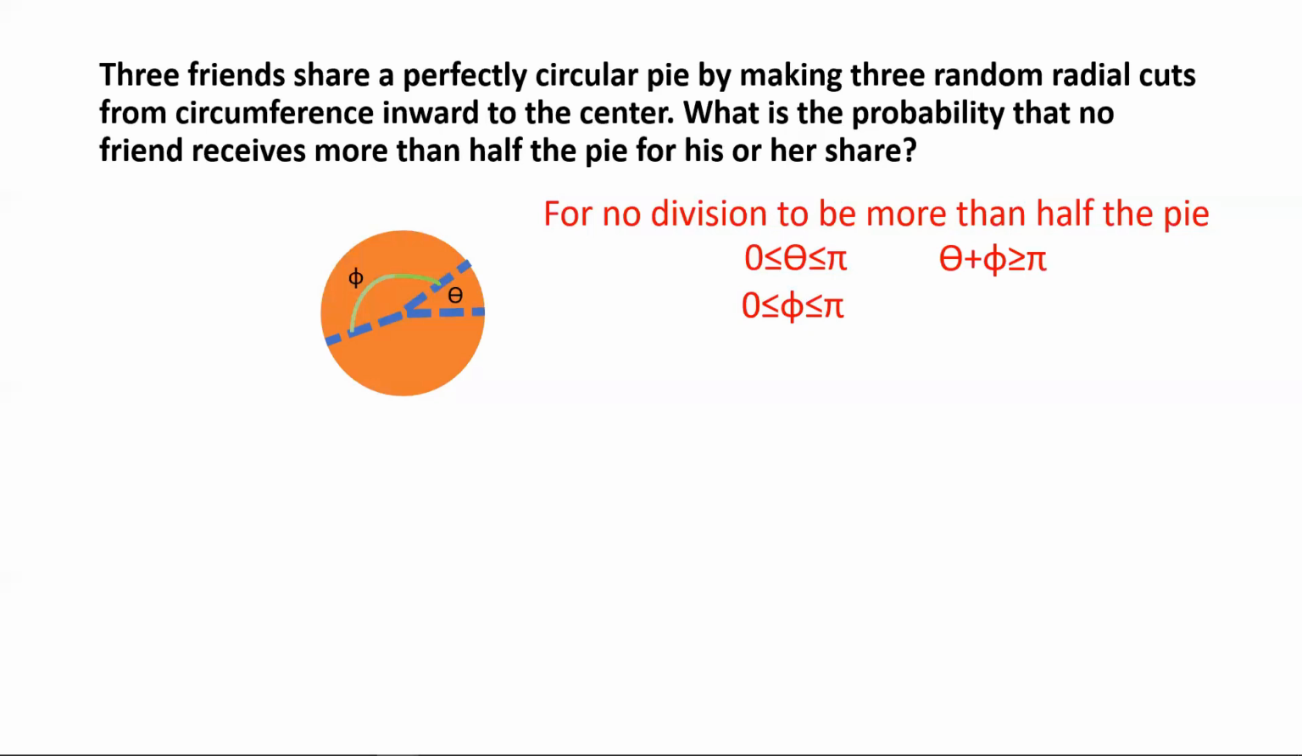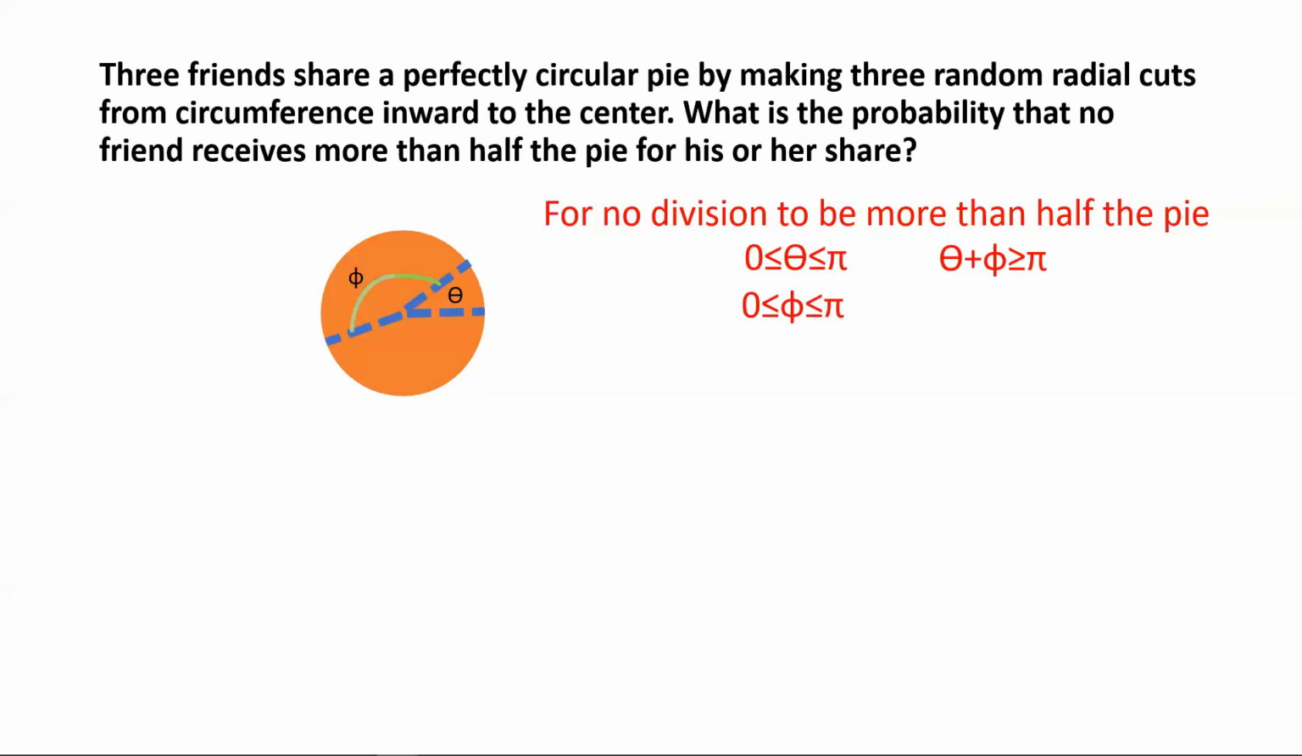Basically, the first two sector angles, their sum taken together, should be greater than or equal to pi radians. What it means is the first two sector angles taken together should exceed half the circle, so that the remaining piece that's left is less than half the circle. That ensures that all three divisions individually are less than half the circle. So this is a special case, which is why I put it in red.